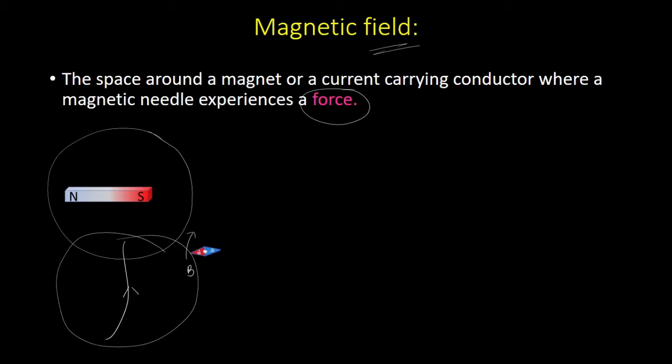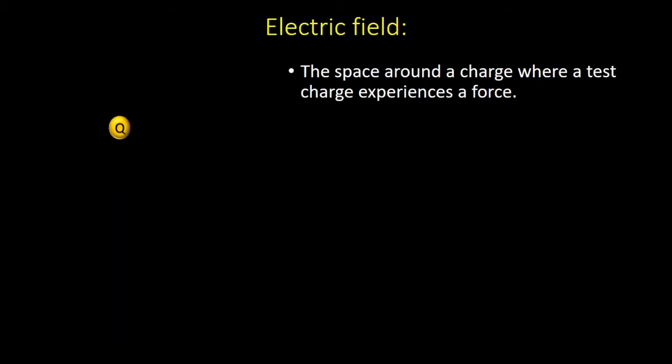How were we defining electric field? If you recall, electric field is the space around a charge where a test charge experiences a force. So if I take a charge, it is the space around the charge where a test charge experiences a force. So for that, I need to bring a small test charge, say Q, closer to this first charge, which is the source charge. Let me call this the source charge, because this is the source of the electric field. This particular charge is producing the electric field, so I am calling it the source charge.